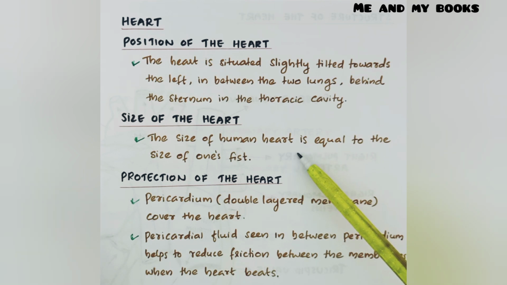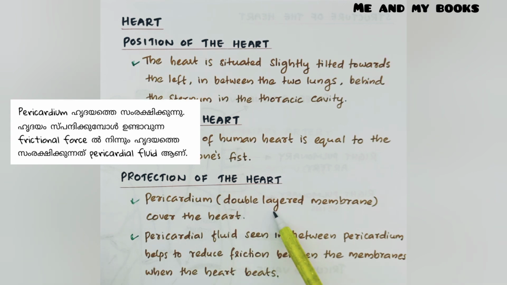And next one, protection of the heart. How our heart is protected? Pericardium, double-layered membrane cover the heart. There is a membrane called pericardium covering our heart. Pericardial fluid seen in between pericardium helps to reduce friction between the membrane when the heart beats. So there is a fluid inside pericardium. That fluid is helping to reduce the friction when the heart beats. So pericardium and pericardial fluid protect our heart.